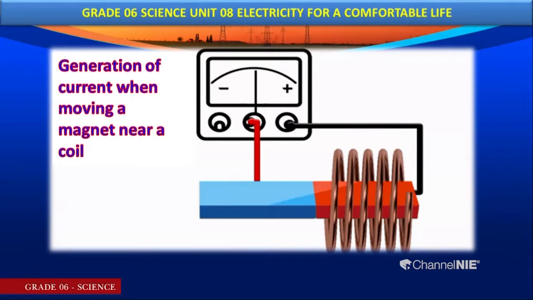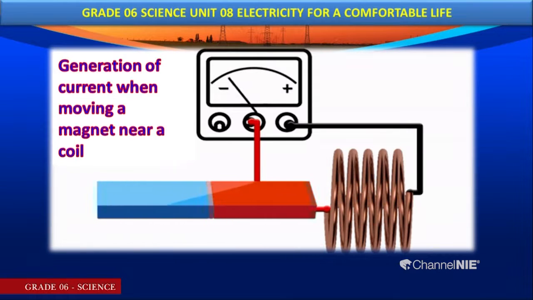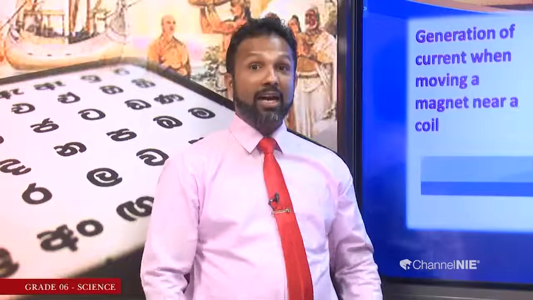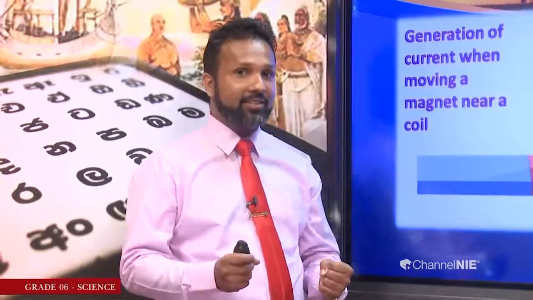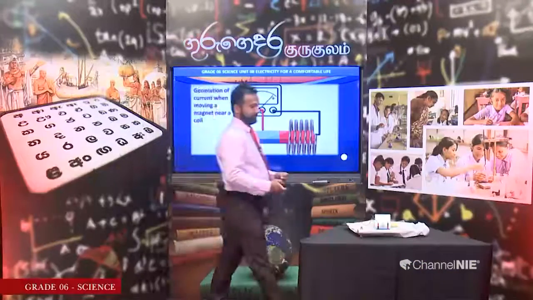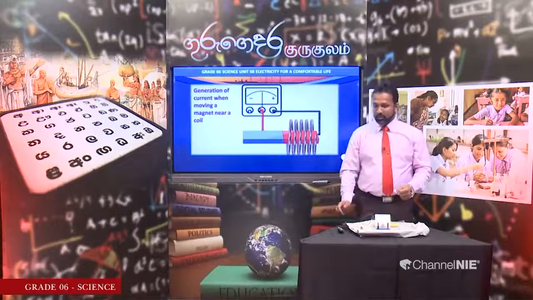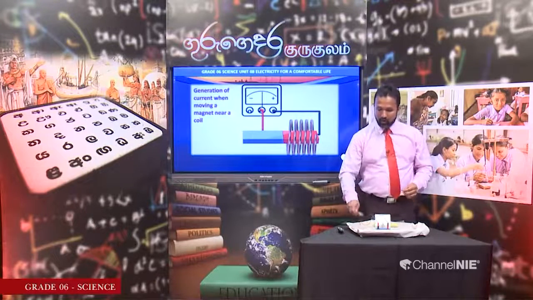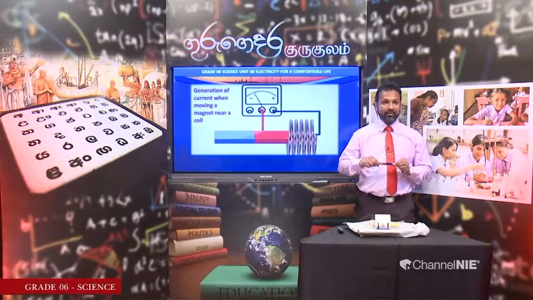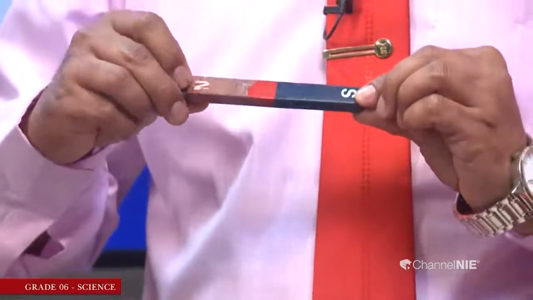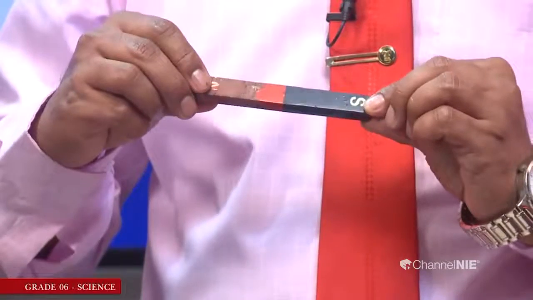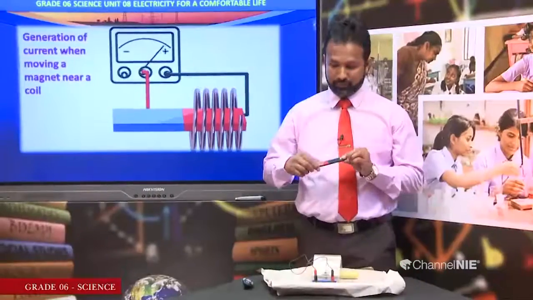This shows you the generation of electricity by using a coil and a magnet. I will do a simple activity to practically understand this phenomenon. To do this activity, we want to use a magnet. It may be a bar magnet. You know that a magnet consists of a north pole and a south pole.